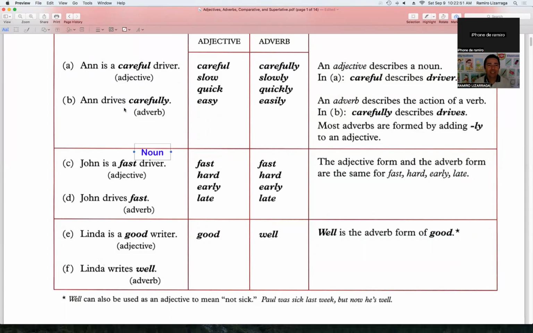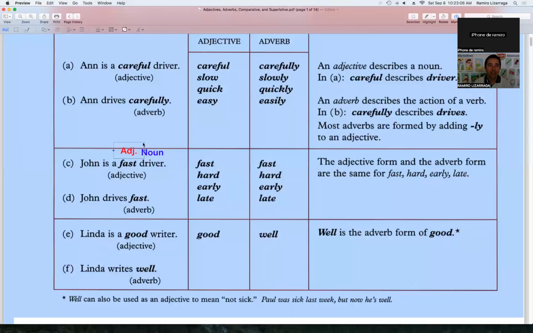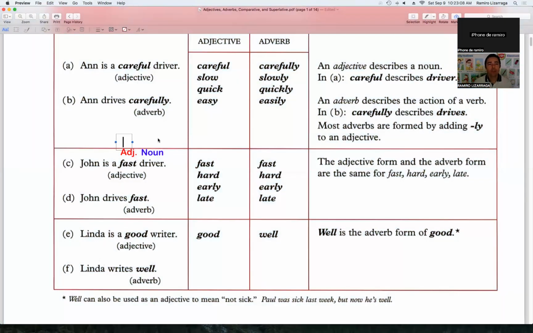And this is the adjective. Let me write the word adjective right here. I'm going to change the color, I'm going to use the red. Okay, adjective. So John is a fast driver, or maybe a slow driver, fast driver, good driver.